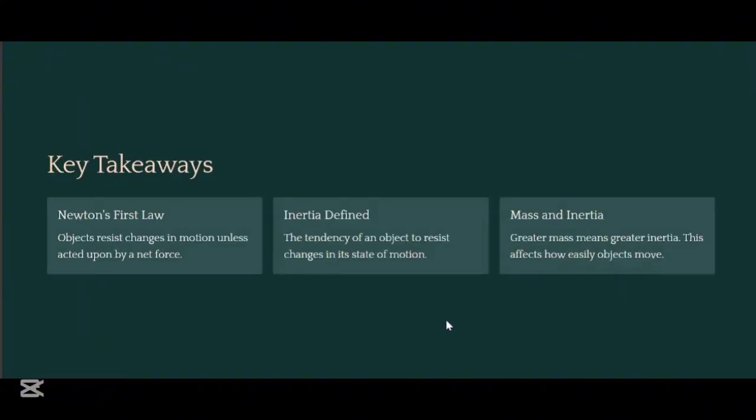Let's learn about the key takeaways of this topic. We learned that Newton's first law says that objects resist changes in motion unless acted upon by a net force. Inertia is the tendency of an object to resist changes in the state of motion, and more mass means greater inertia. Mass is directly proportional to inertia. This affects how easily objects move.